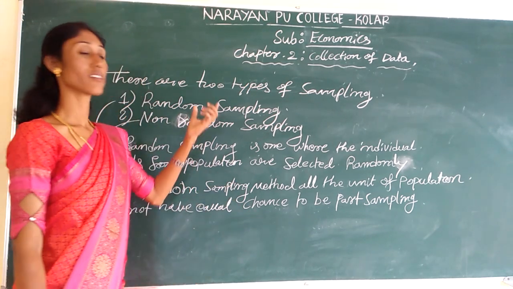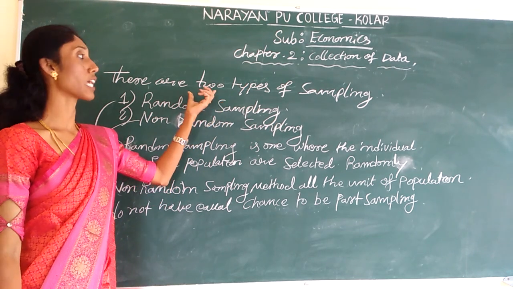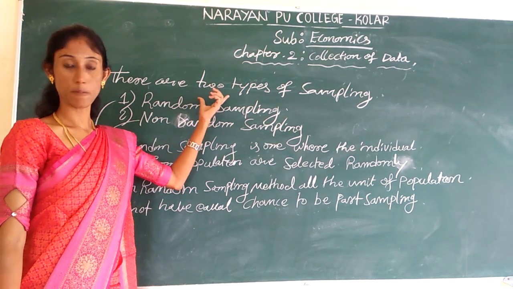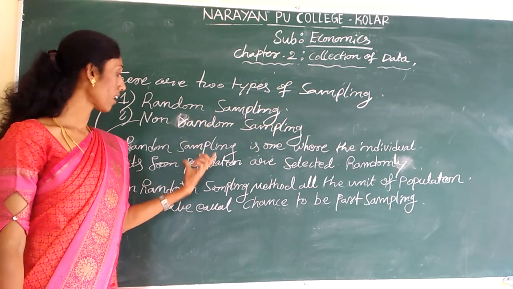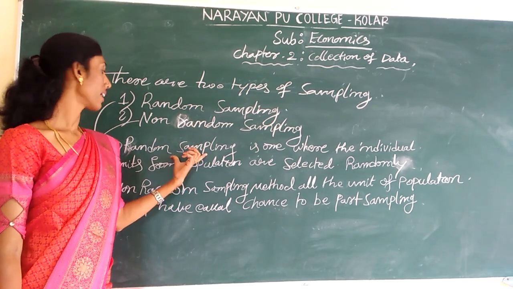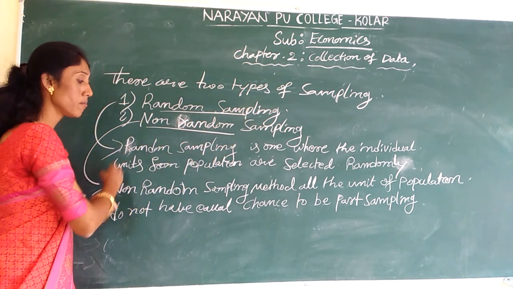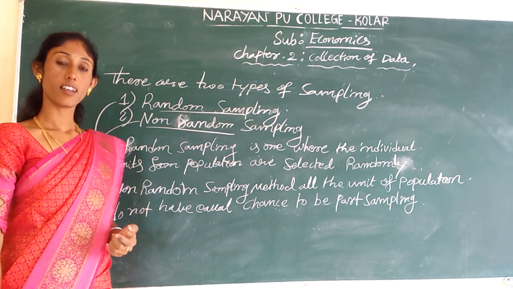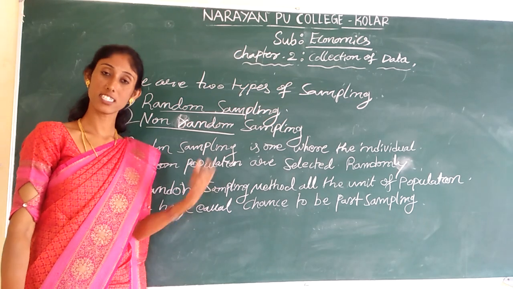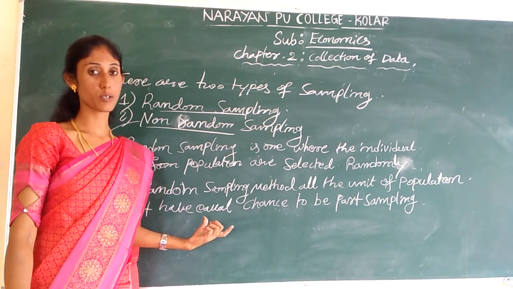This is the meaning of sampling and the types of collecting a sample. First one, random sampling, and second one, non-random sampling. I hope all of you understood this concept which we have discussed today.